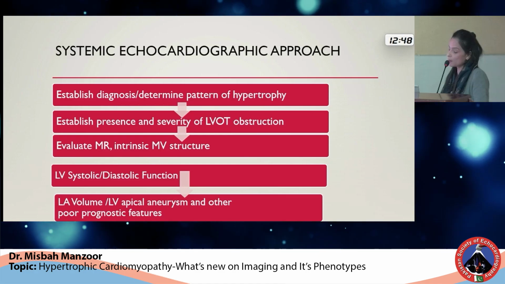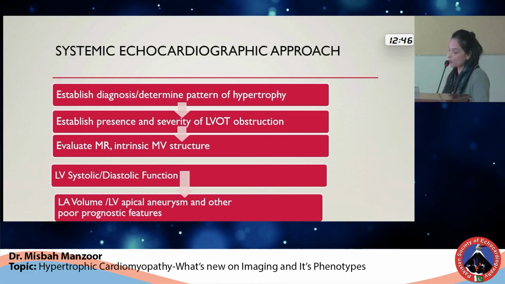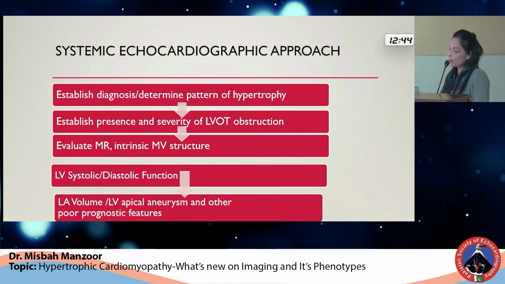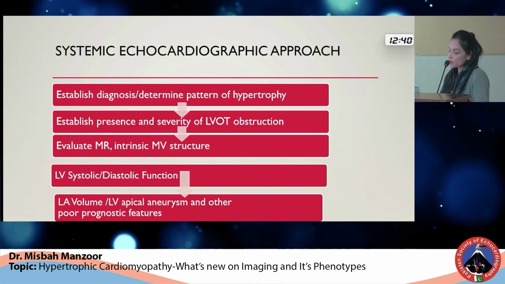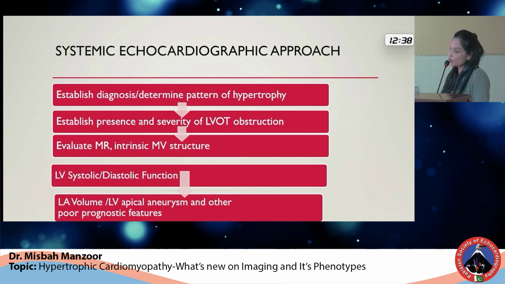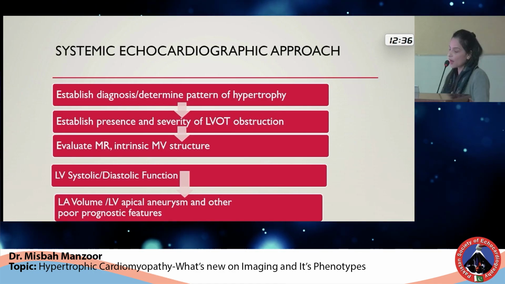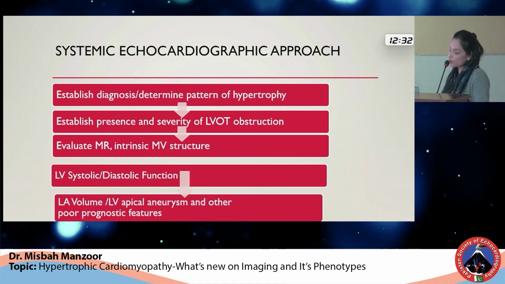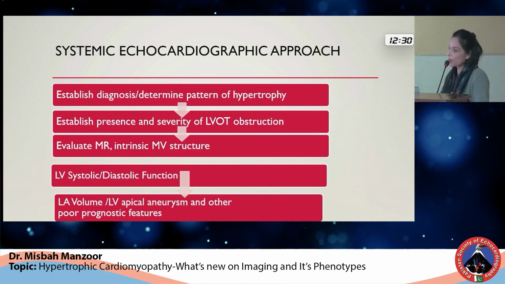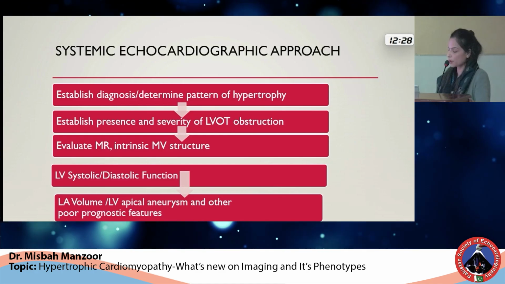Following that, the presence and severity of LVOT obstruction, evaluation of MR along with the intrinsic mitral valve structure. Then coming to the prognosis, the prognostic points include LV systolic and diastolic functions, other prognostic markers including LA volume, LV apical aneurysms, and other features that will point towards a prognosis in a particular patient.